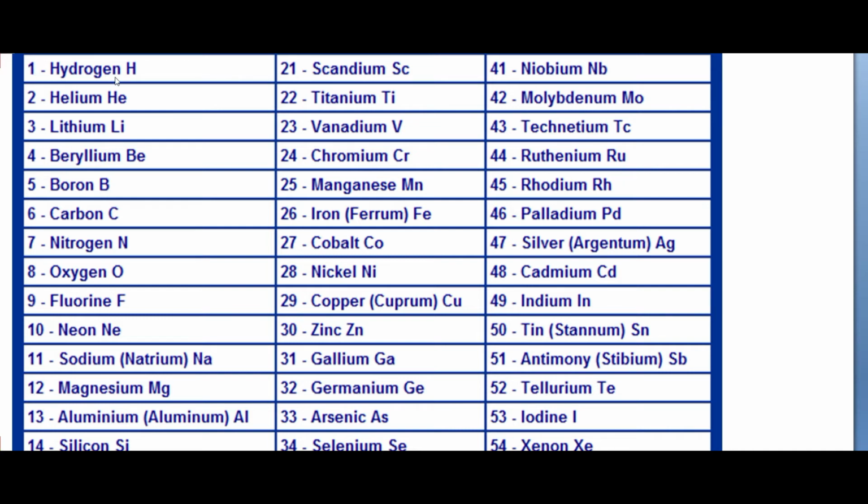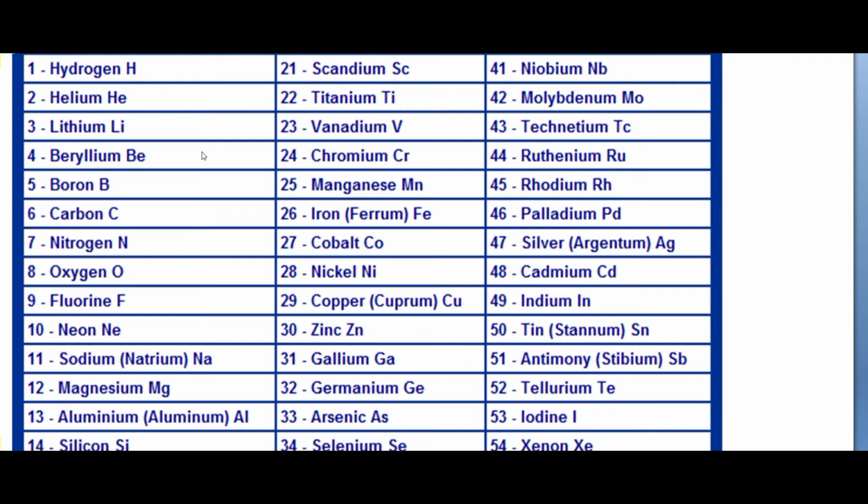Like the atomic number of hydrogen is 1, and the symbol is also given here, and you have to study the symbol of all the necessary elements as well, and at least you have to study the name, their atomic number and the symbol of the elements up to 20 at least. And after 20 also there are some elements which you have to remember, those are also important for you. So let's see all these names of elements serially.